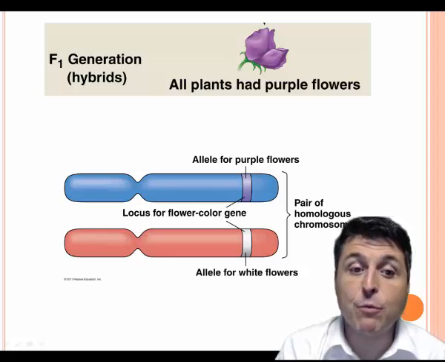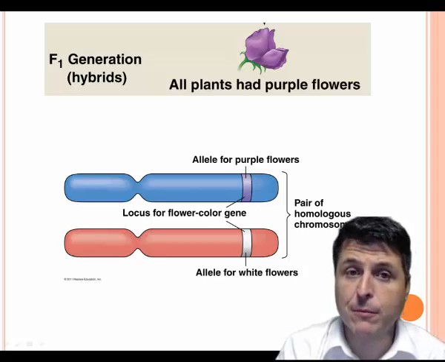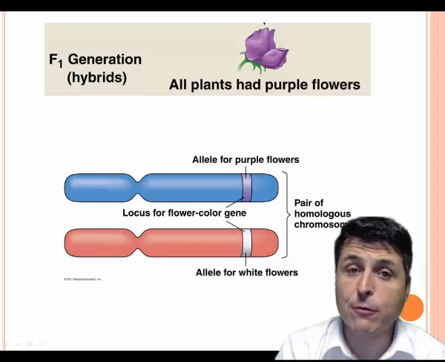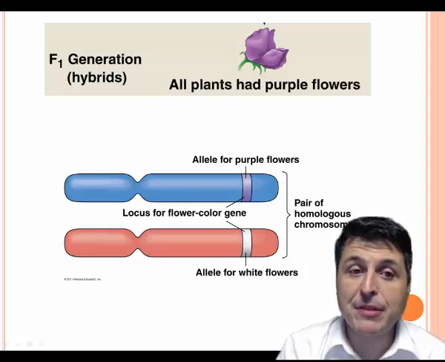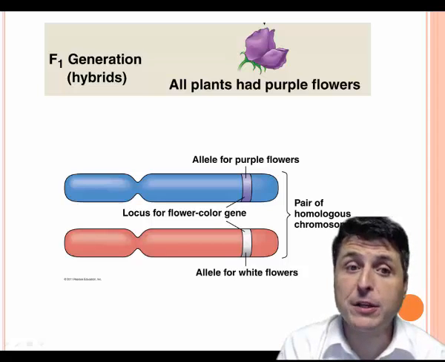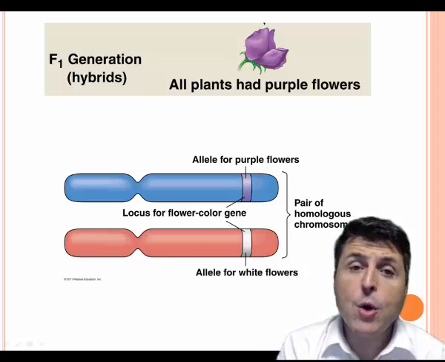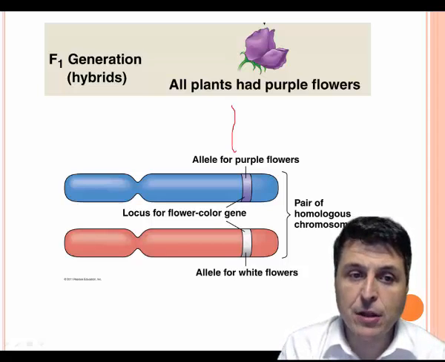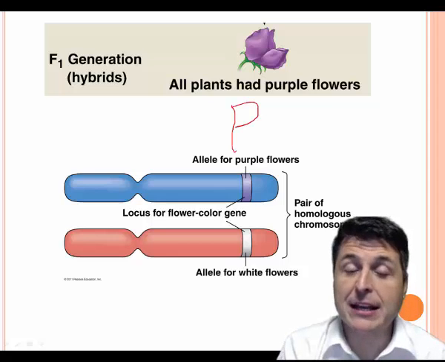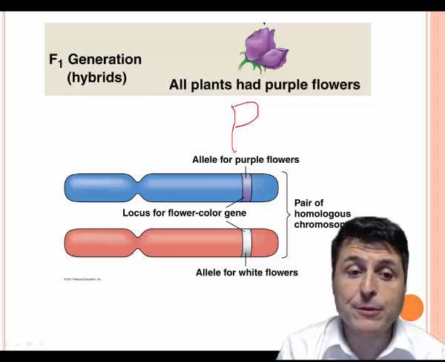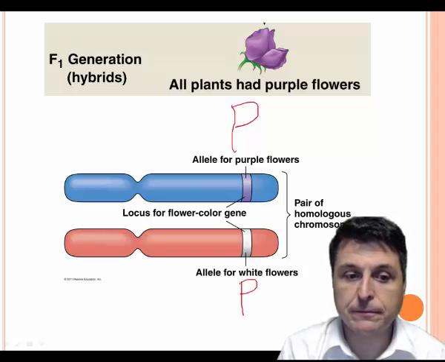Because they received one allele for purple from one parent and one allele for white from the other parent, they're still able to appear purple because purple is dominant. We would represent that dominant allele with a capital letter, like a capital P, and we'll represent our recessive allele with a lowercase p.